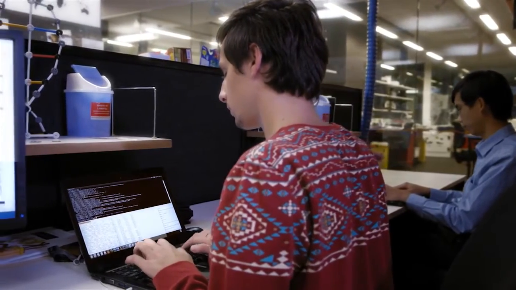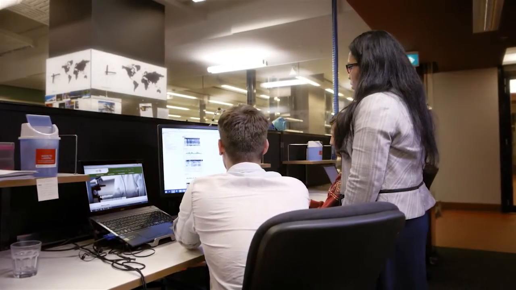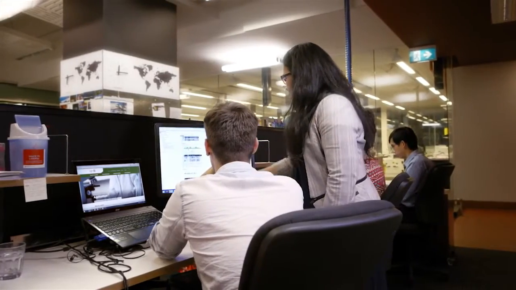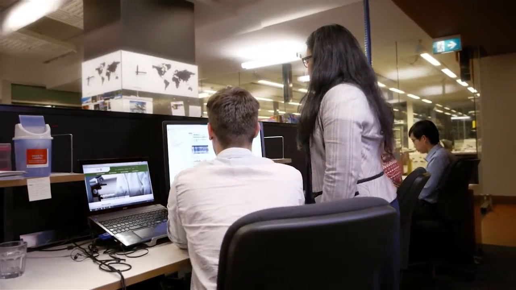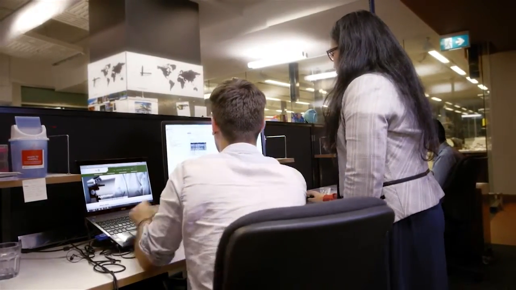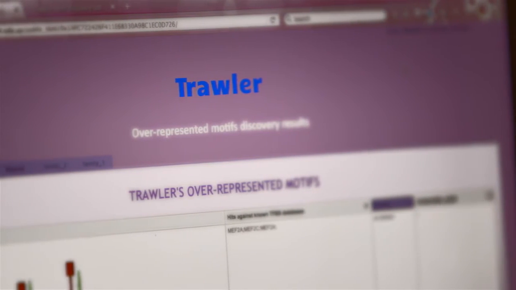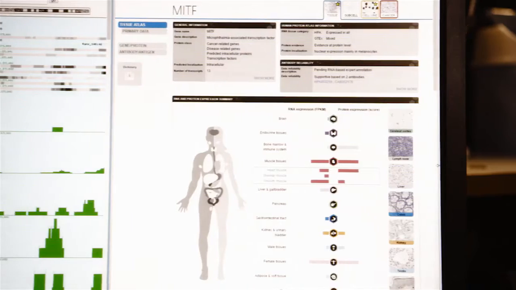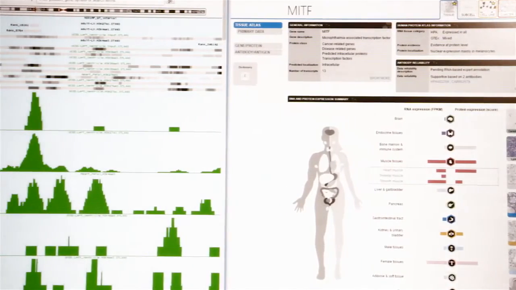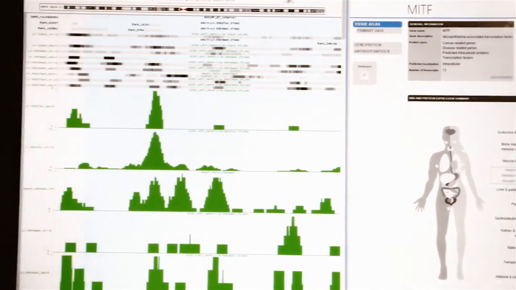And more specifically, we use bioinformatics to look through the genome for mutations that can cause heart disease. So for that, we have developed a software called Trawler. And what literally Trawler does is that it trawls the genome to find the specific mutations that cause heart disease.